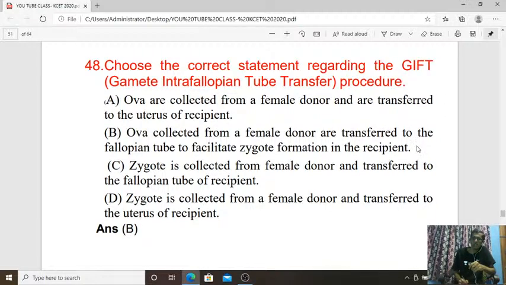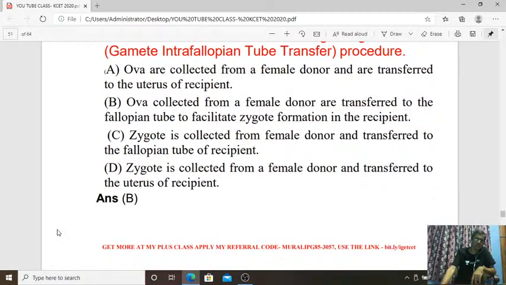So it is one of the technologies to overcome infertility in the case of women. So the answer is B for the 48th question.